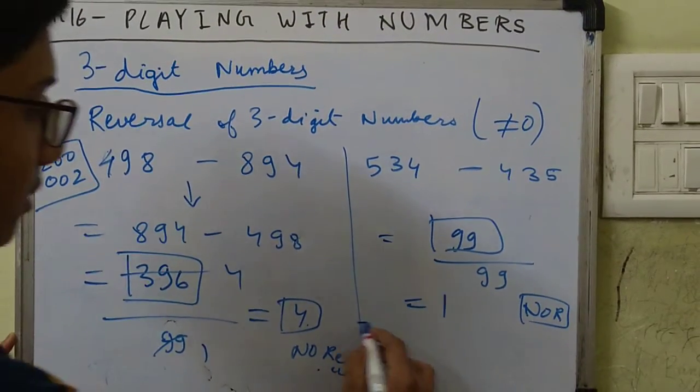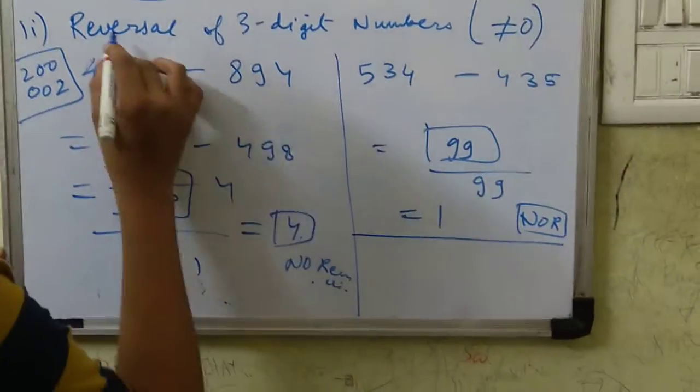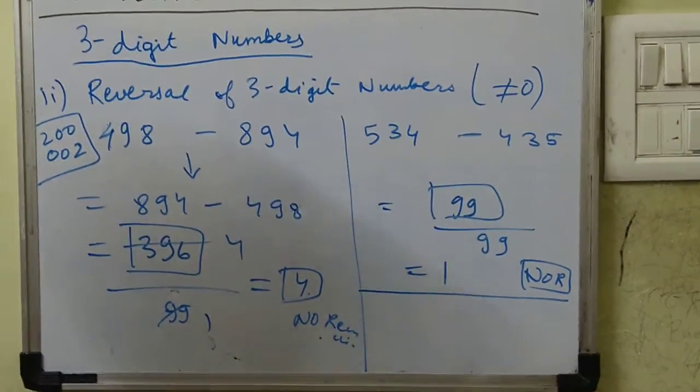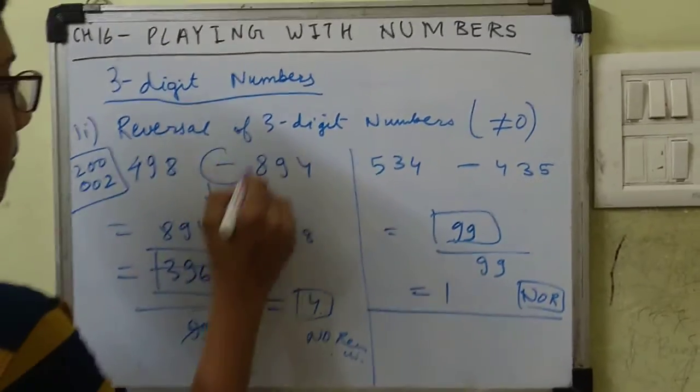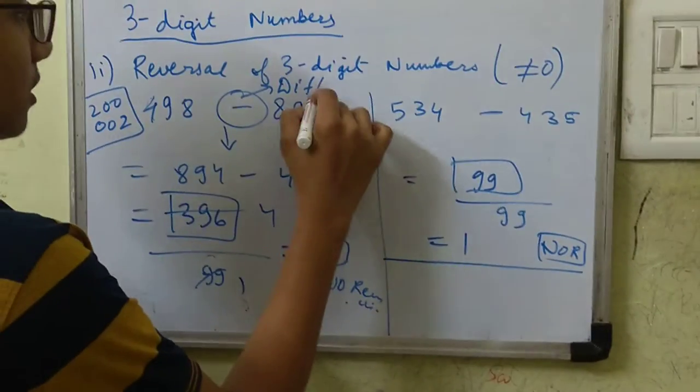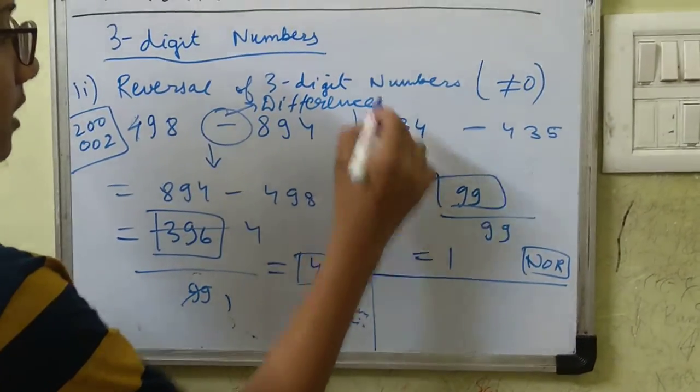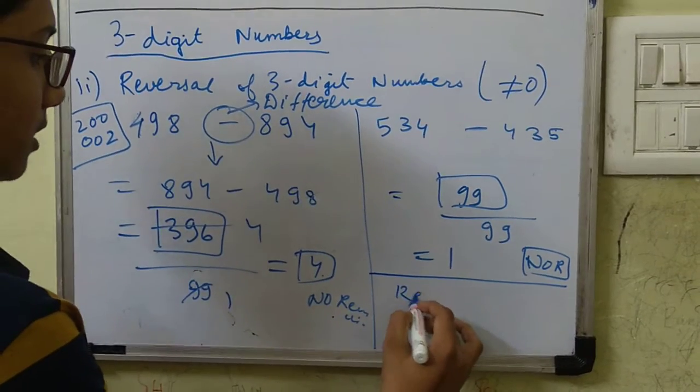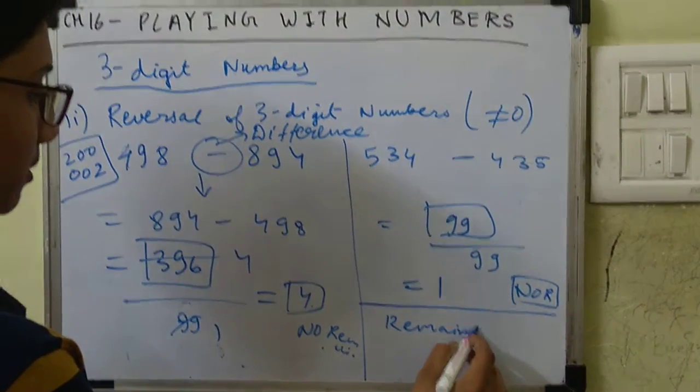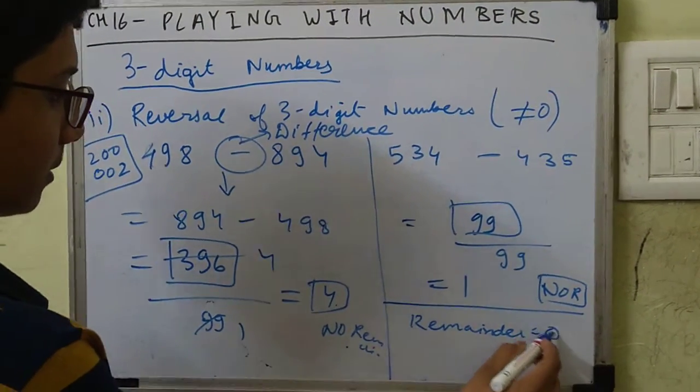That means our next point is that if a 3-digit number is taken and it is reversed and the difference is taken, then the remainder will be 0 every time. This is proven. Let's prove it algebraically.